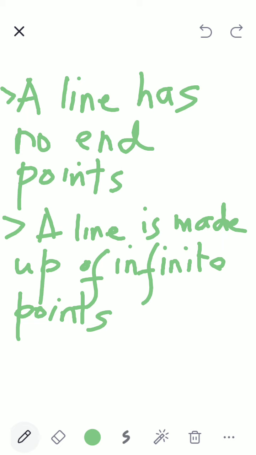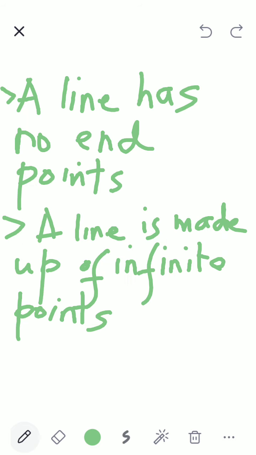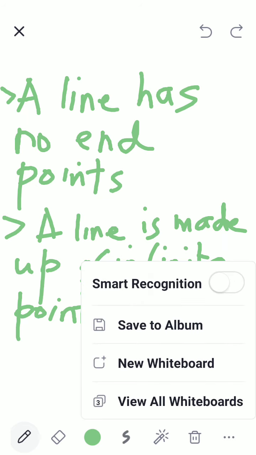And similarly, because of that only, a line also can be told to be having infinite points. You cannot count, because first of all, a line is not ending. And the number of points in the line is infinite. Very clear, children? Very good. Have all of you written this?